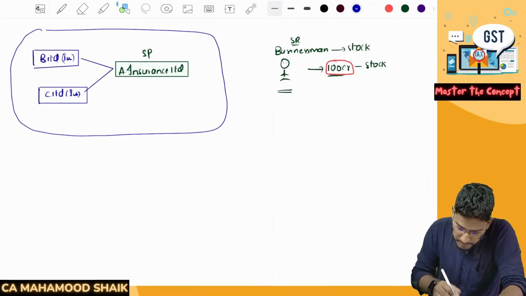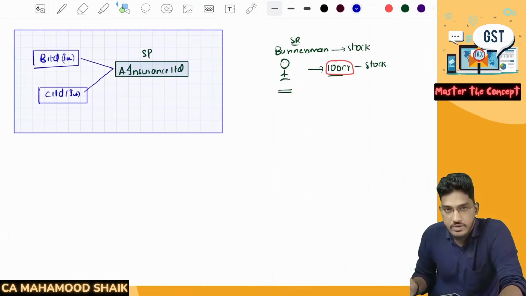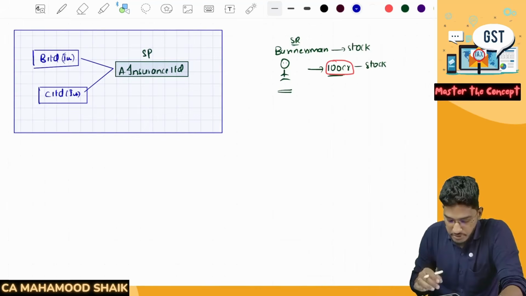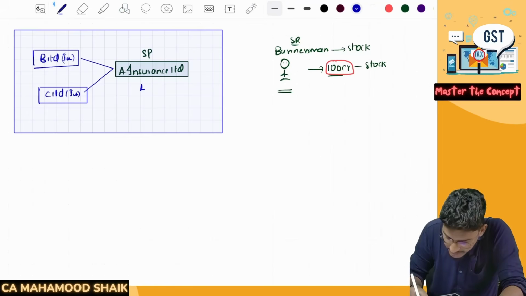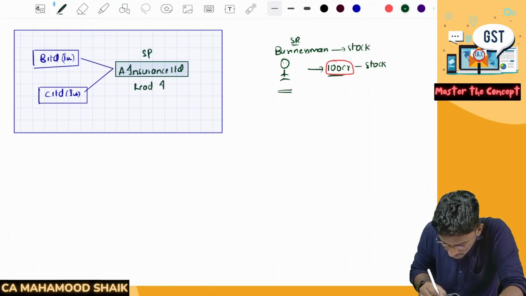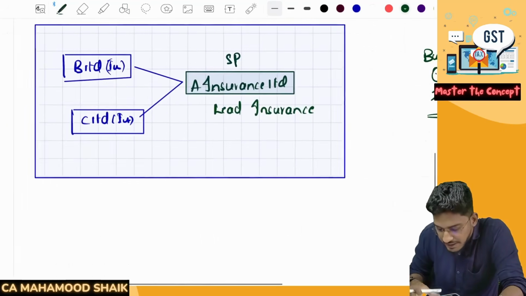they want to sell this policy. So here the main insurer is who? A Insurance Limited. So I call this the lead insurer. A Insurance Limited is here what? Lead insurer. Okay. So now they want to sell an insurance policy, but they don't want to have complete exposure.